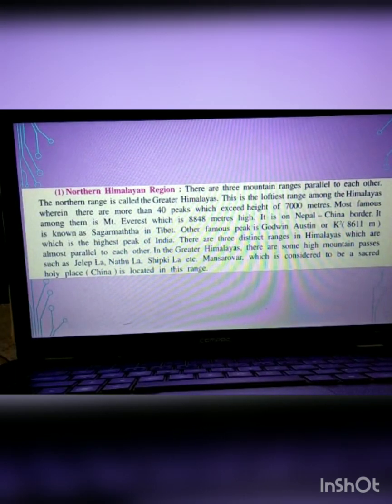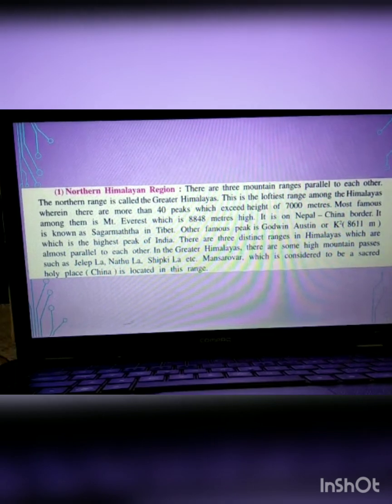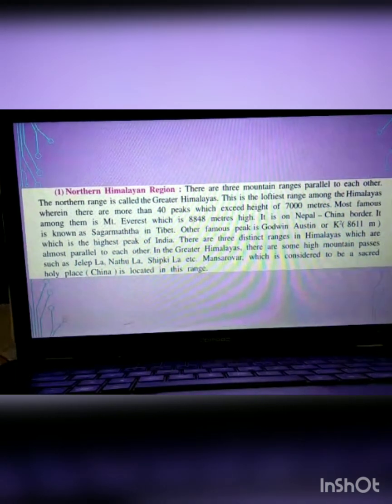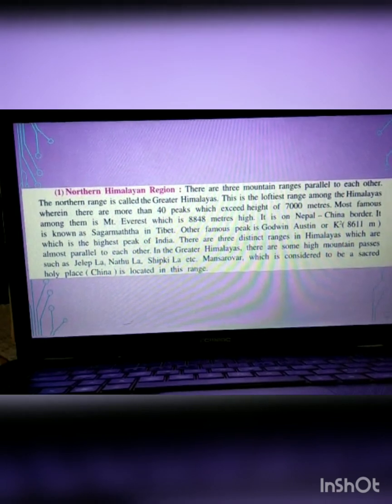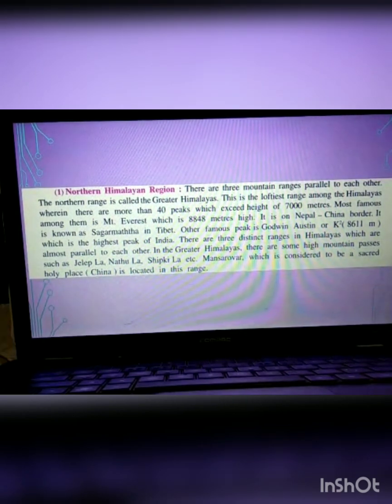The Northern Himalayan region has three mountain ranges parallel to each other. The first one is known as the Greater Himalayas. The second one, we'll come to know further. These Greater Himalayas are the loftiest range. There are more than 40 peaks over 7,000 meters in height. The most famous among them is Mount Everest, which is 8,848 meters high.